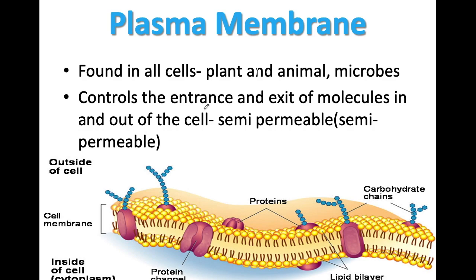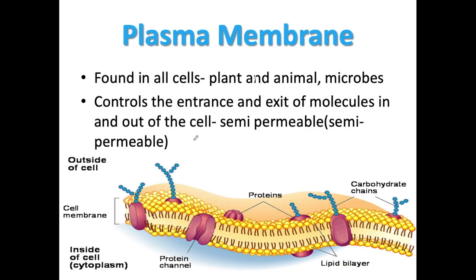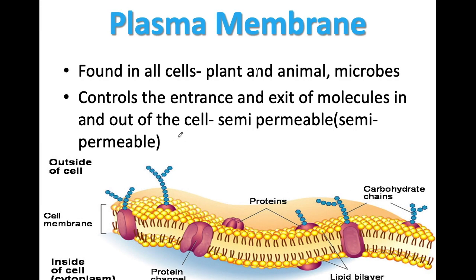It controls entrance and exit of molecules in and out of the cell. So therefore it is known as semi-permeable. Please remember, the nature of cell wall is fully permeable and the nature of plasma membrane is semi-permeable. It means it doesn't allow everything to pass through in and out.